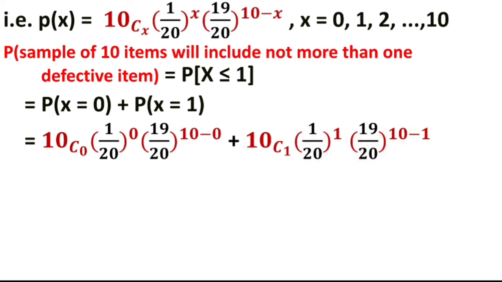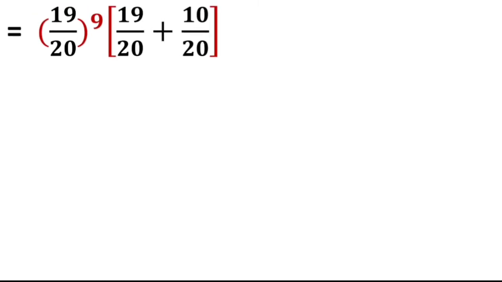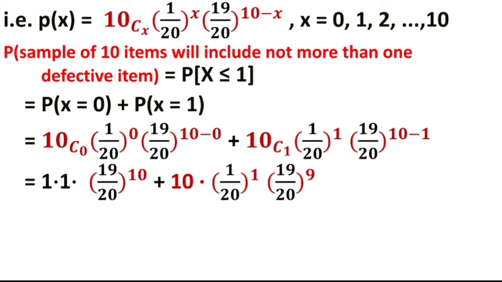What is 10 combination 0? This 10 combination 0 is 1 and 10 combination 1 is 10, right? Any number raised to 0 is 1, so it becomes 1 into 1 into 19 upon 20 raised to 10. Here 10 into 1 upon 20 into 19 upon 20 bracket raised to 9. Understood? So here you can take 19 upon 20 bracket raised to 9 common. You will get 19 upon 20 plus 10 upon 20. See here, you can take